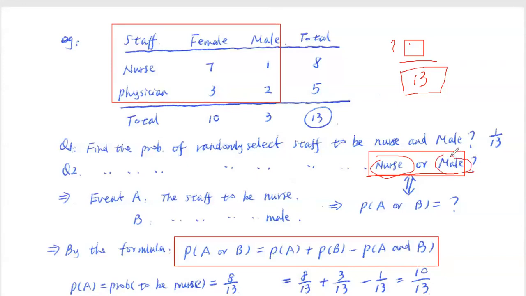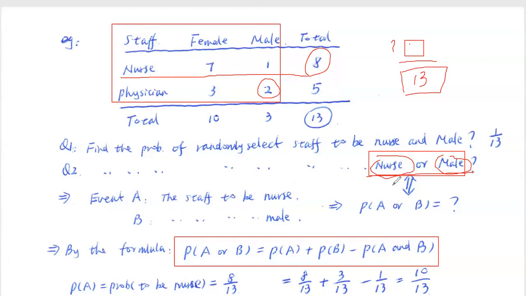Everybody pay attention. How many nurses here? We have 8 nurses, is that right? And then how many extra males? We have 2 here. We cannot include that other one because that is already included in the nurses. Is that clear?